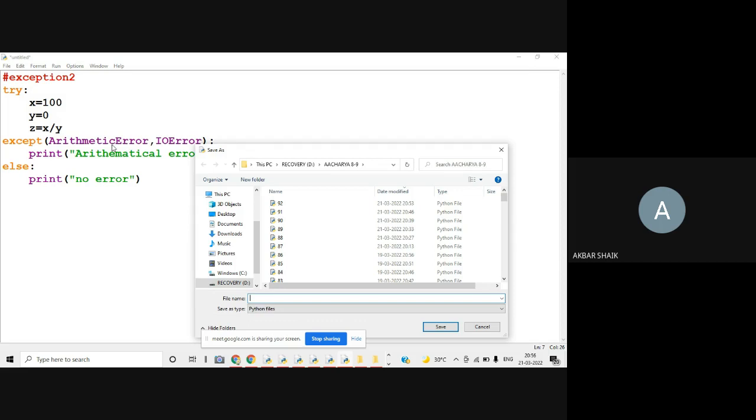In general, all the errors will be in camel notation. Camel notation means each and every word starts with a capital letter. Then arithmetical error, A is capital, E is capital. In IO error, both I and O are capital and E is capital. So like that. You don't need to remember all these things. Simply you can write normal except, that is fine.